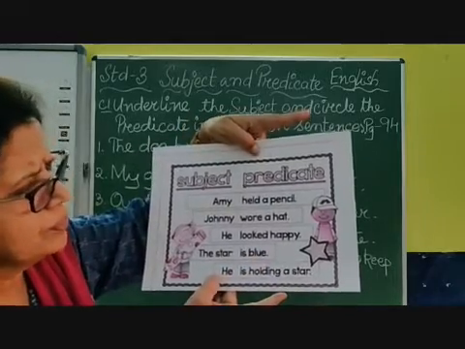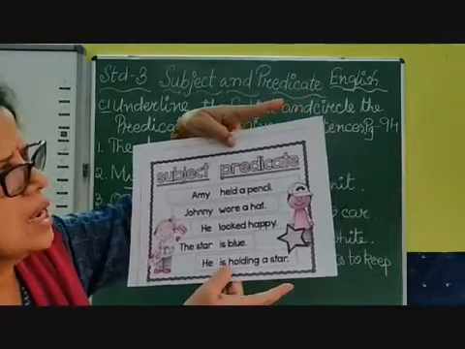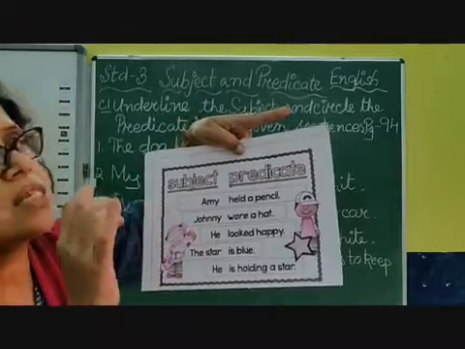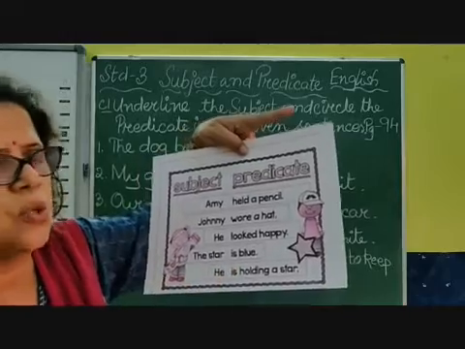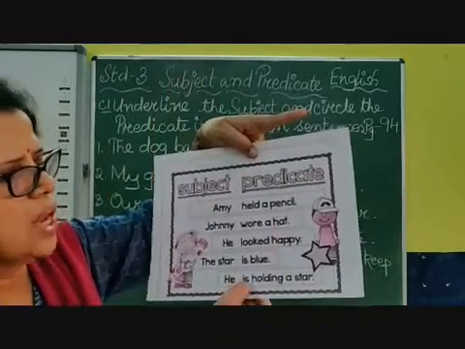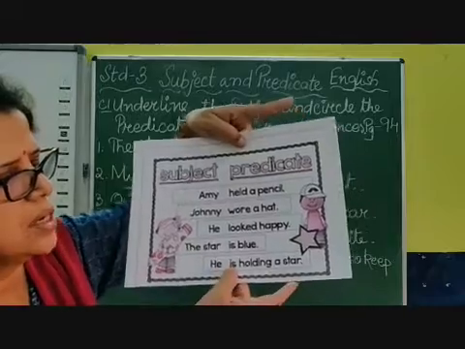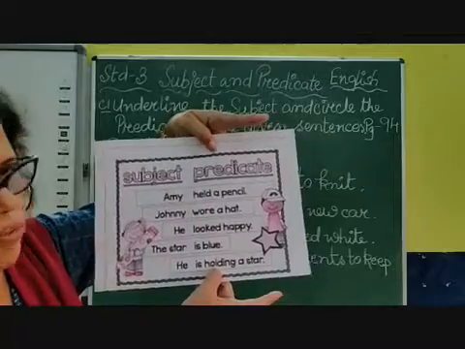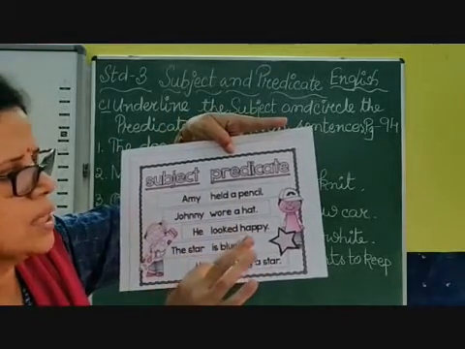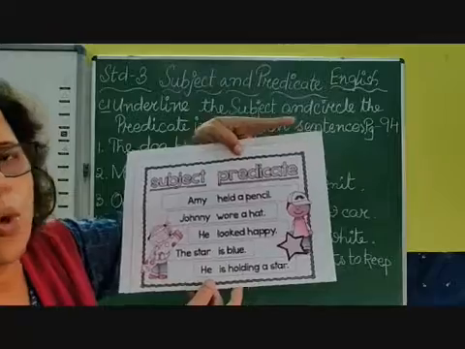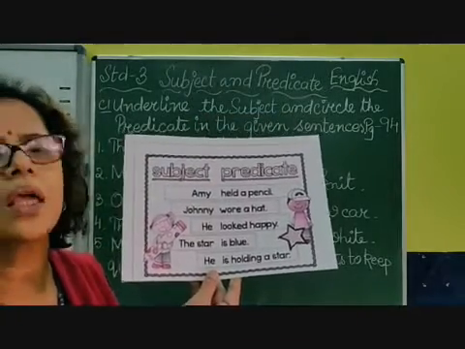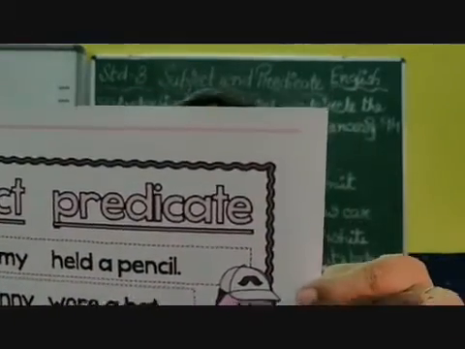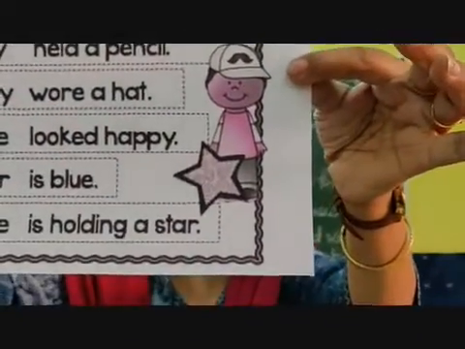Coming to the last sentence, he is holding a star. Again we are talking about the subject, and the subject is the pronoun he. And what is he doing? Is holding a star. As you can see here, is is a helping verb, but here there is a main verb. In the previous sentence there was no main verb, but here we have another main verb. No problem. It starts with the helping verb. Is holding a star. Who is holding a star? He is holding a star. He is my subject. Is holding a star is my predicate. Okay, children? So this is your subject and predicate, children.